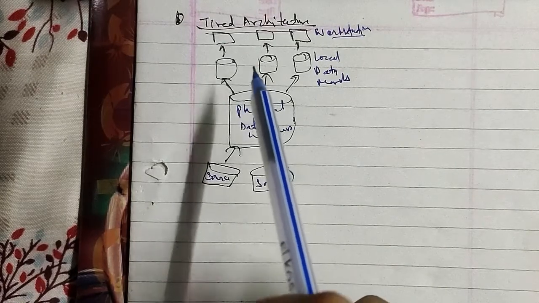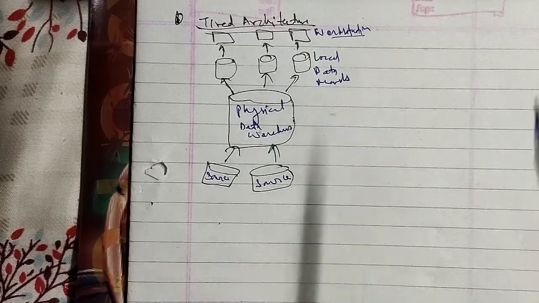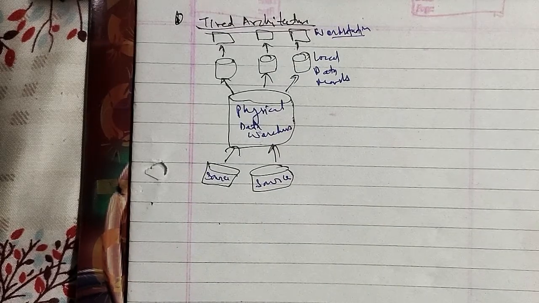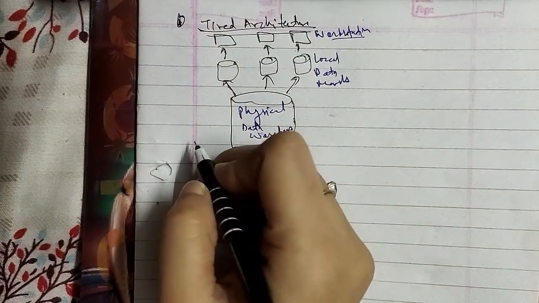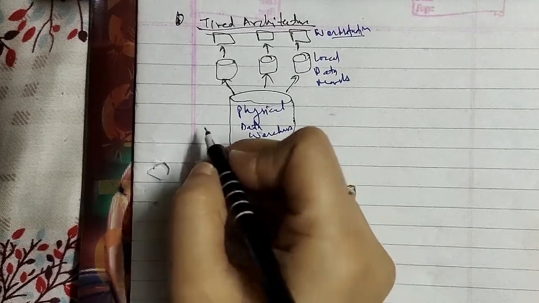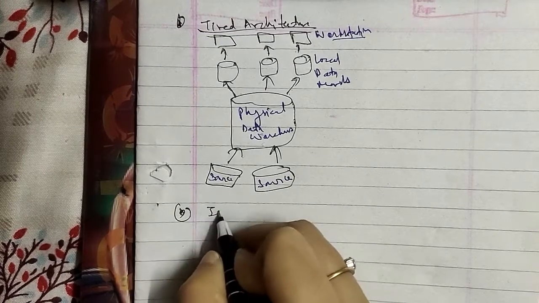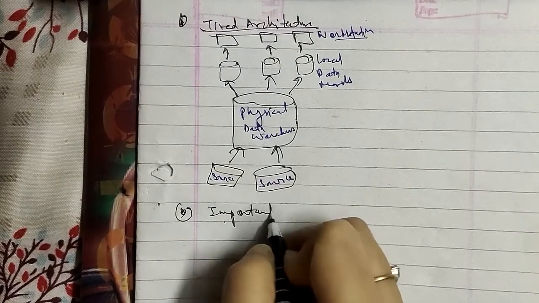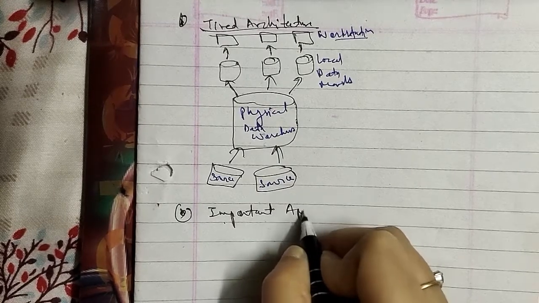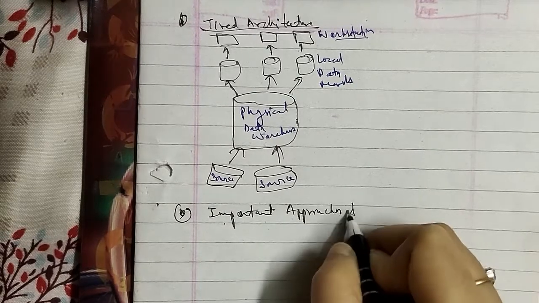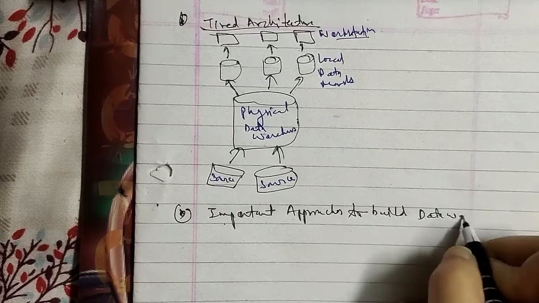Let's go ahead to discuss and briefly explain important approaches to build the data warehouse. So we'll go ahead here. The following are the two different approaches for the relational data warehouse design we have: important approaches to build data warehouse.